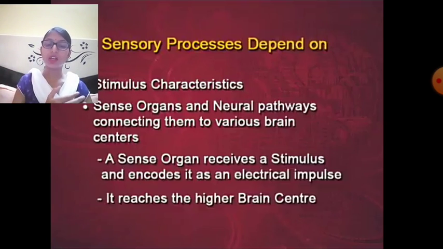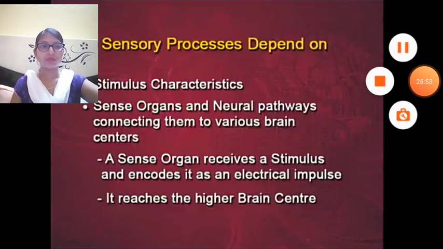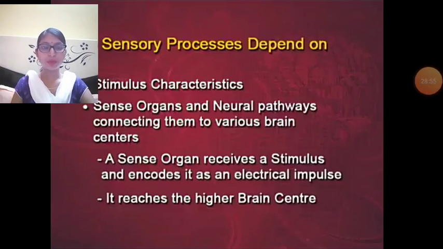If there is any sensation in a range above or below this, we cannot perceive it through light. So this is our functional limitation, the functional limitation of our visual sensation. So in this, the structure of the eye. The main part of the visual sensation is the eye, the human eye.